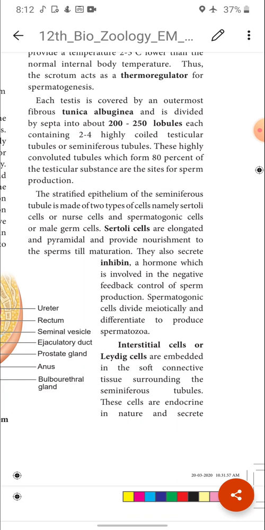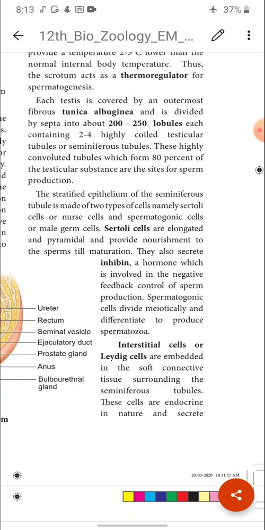Next, what are the functions of those cells? What are the functions of Sertoli cells? What are the functions of male germ cells? Let's see. Sertoli cells are elongated and pyramidal and provide nourishment to the sperm till maturation. Sperm production takes place in the seminiferous tubules only.